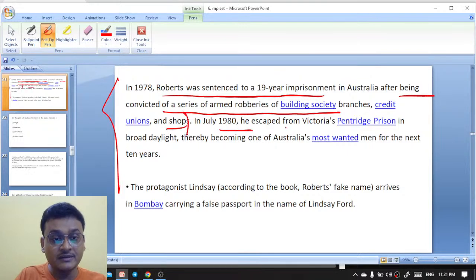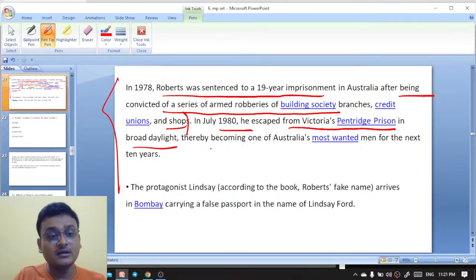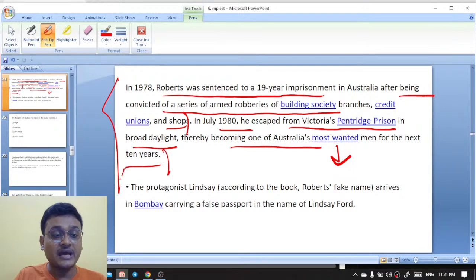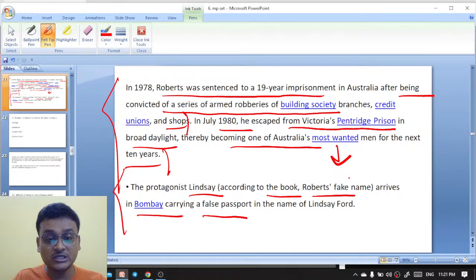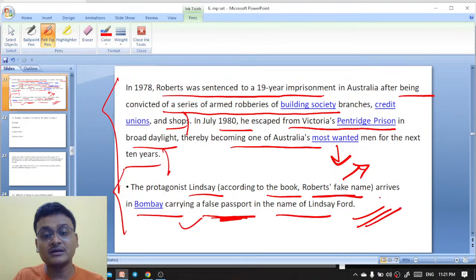In July 1980, he escaped from Victoria's Pentridge prison in broad daylight, thereby becoming one of Australia's most wanted men for the next 10 years. According to the book, the protagonist Lindsay arrives in Bombay carrying a false passport. That's why it is actually an autobiographical novel. The protagonist arrives in Bombay carrying a false passport in the name of Lindsay Ford.